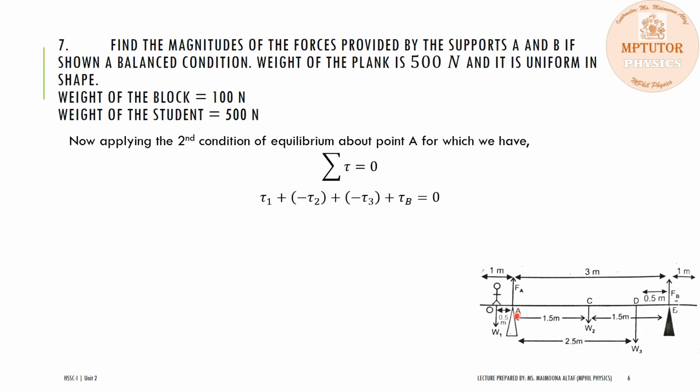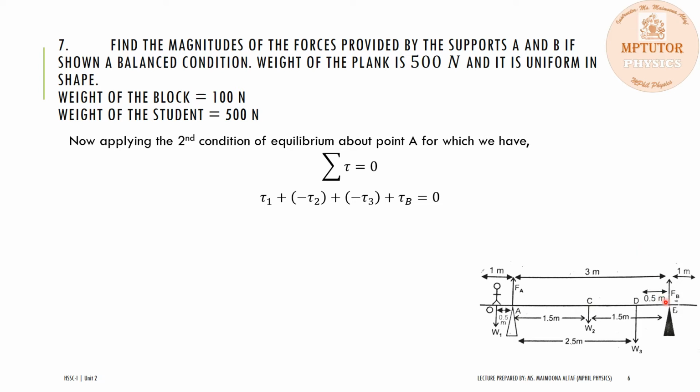So, if we consider A as a pivot, the torque due to weight W1 will be in the anti-clockwise direction, and the anti-clockwise torque will be considered positive, while the torque due to the weight W2 is in the clockwise direction, so it will be considered negative. The torque due to weight W3 is also in the clockwise direction, which will be considered negative.